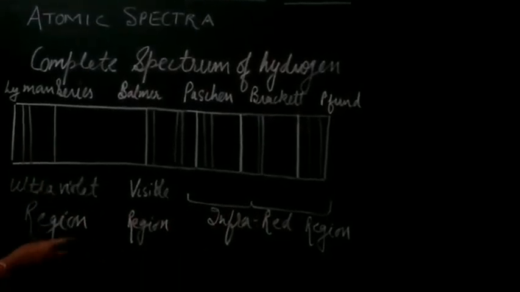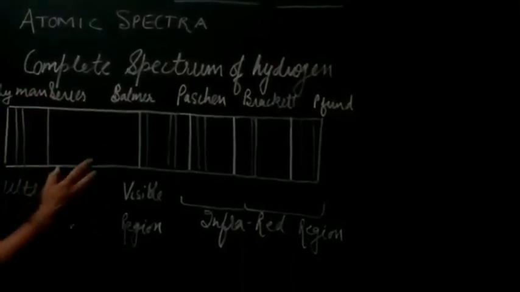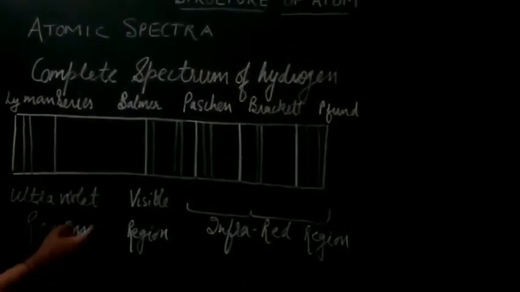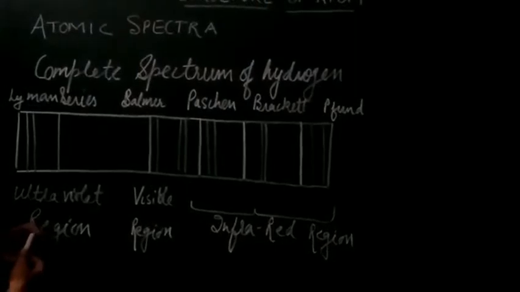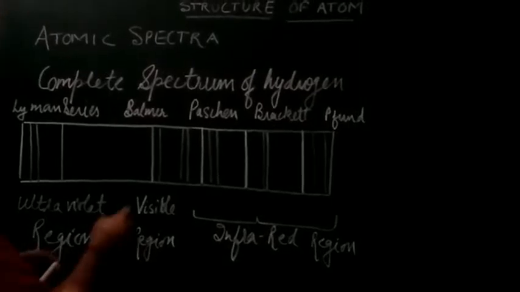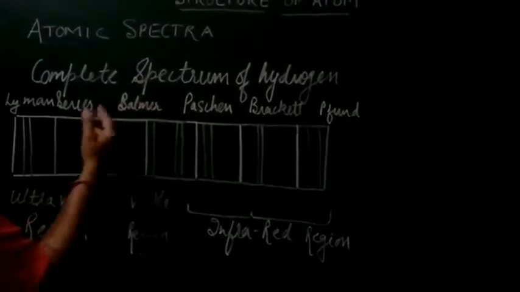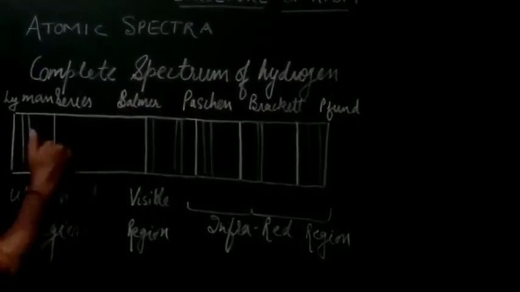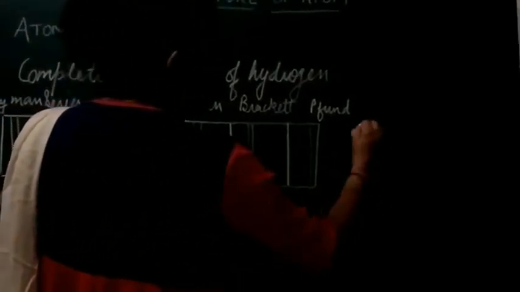Let me make it clear that the ultraviolet region and the visible region, that is the Lyman series and the Balmer series, can be obtained on the photographic plate, whereas the Paschen, Brackett and Pfund series, which fall in the infrared region, were obtained using different techniques. The names are just given after the scientists who studied or observed these spectral lines. Now Balmer gave the spectral lines represented by the wave number, which is the inverse of the wavelength.